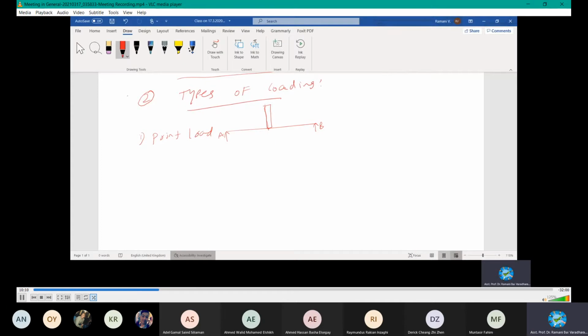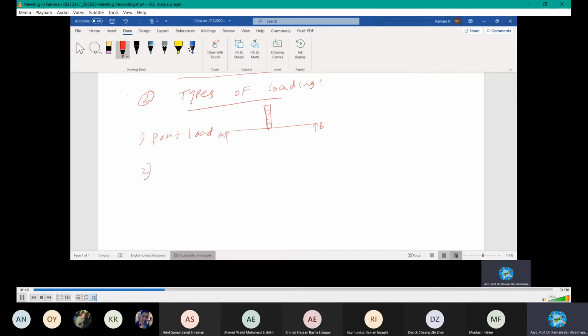It may be a human being. You can even imagine a man standing here, and it is called a point load. Or imagine there is a column fixed at this point, it is a point load. It can be one column or many columns according to the construction. If there are many floors, say 2, 3, 4 different levels, all are acting at this point. There is a point load at this point.